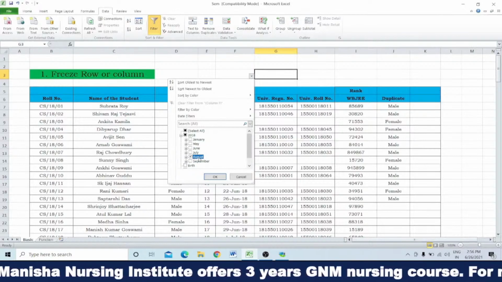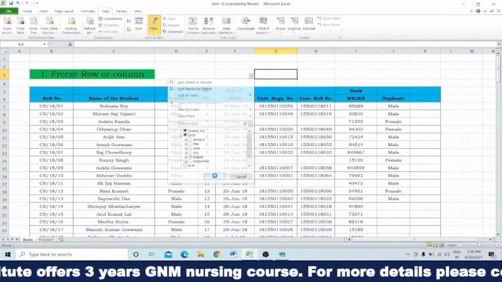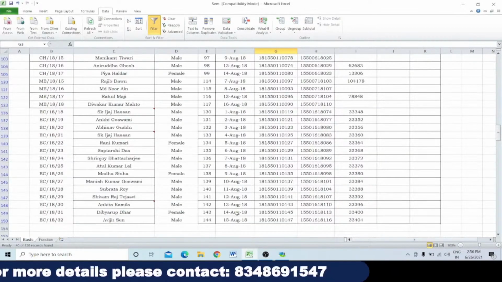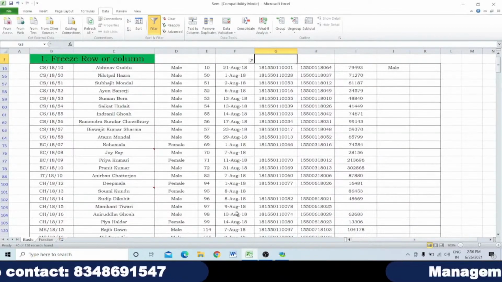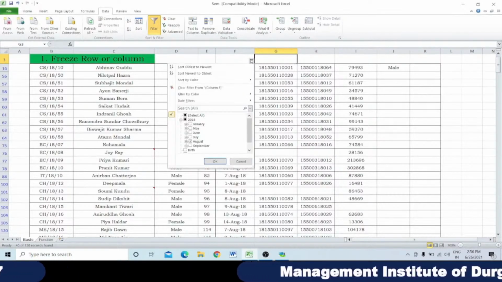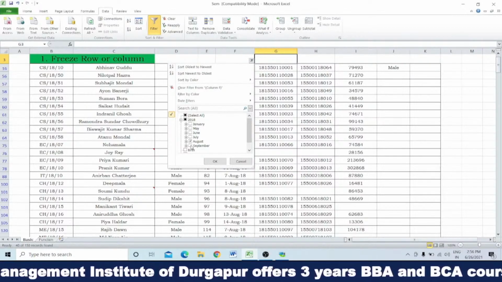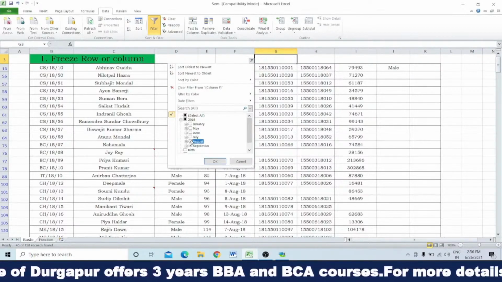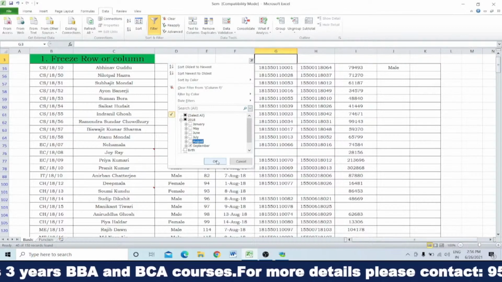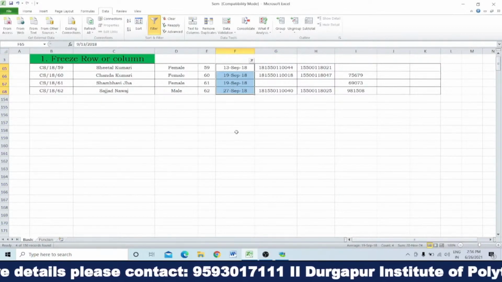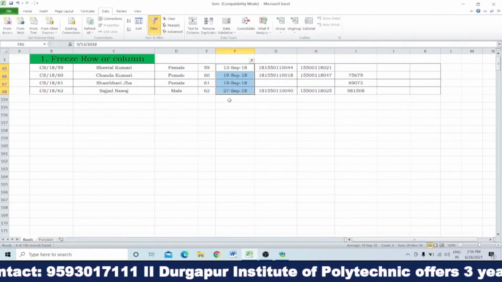You just click on August and then click OK. Then you can see these are the students whose date of birth is in the month of August. You will get only these. Again, suppose I want to select the students whose date of birth is in the month of September. Click on September and omit August, and then again you get only 4. Clear? Now you can say, sir, as it is 4 you can easily count.